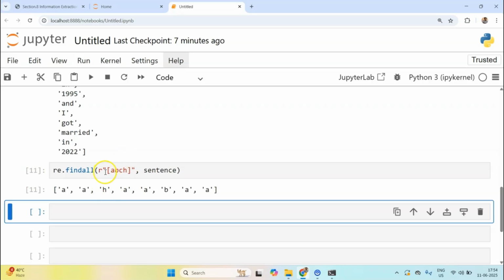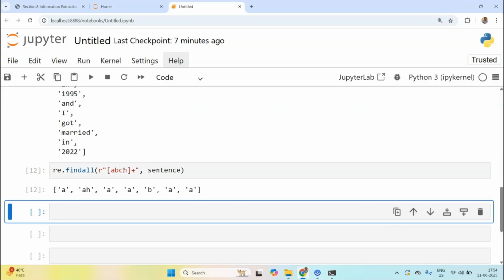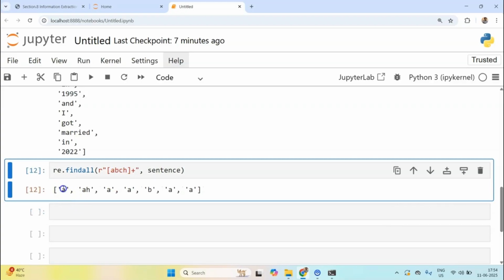So now the way it is working is, it is saying I will match all the characters, all the patterns which are there within these square brackets. Now let me do one thing. Let me do plus, and if I run, notice what happens. A has been found alone, but AH has been found together. Why?